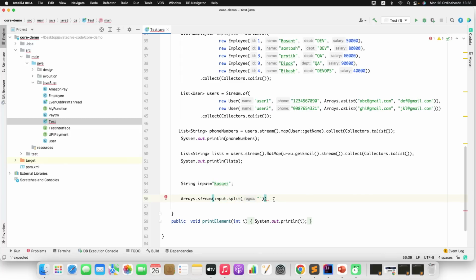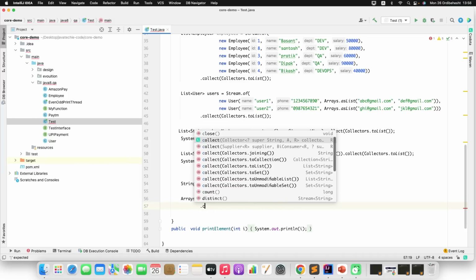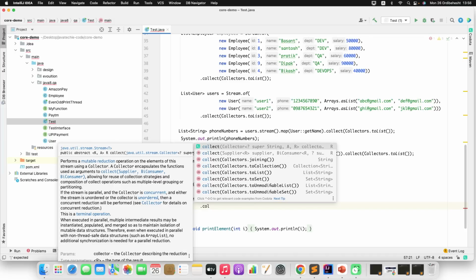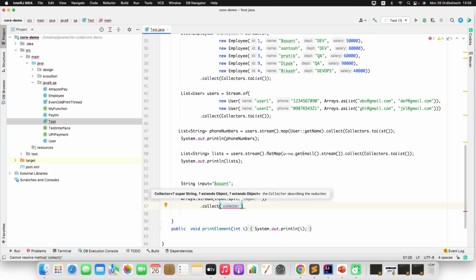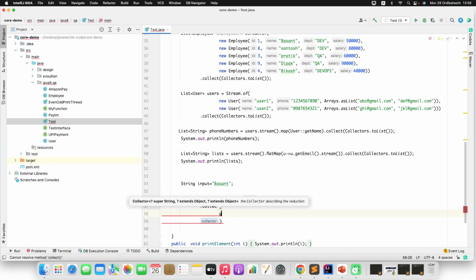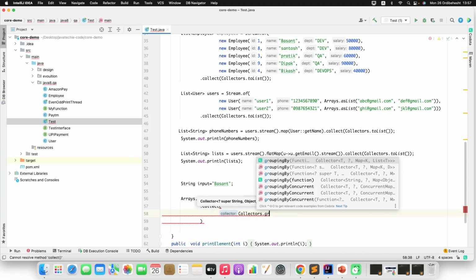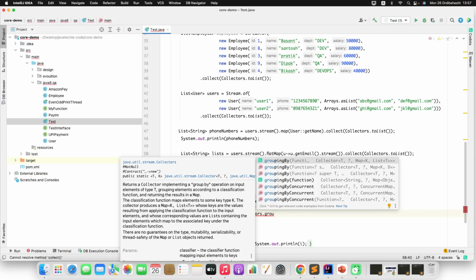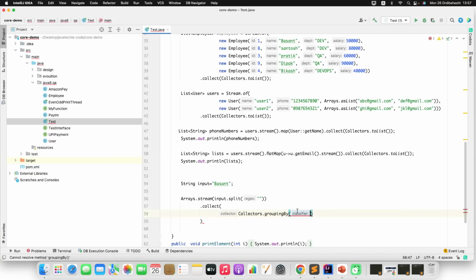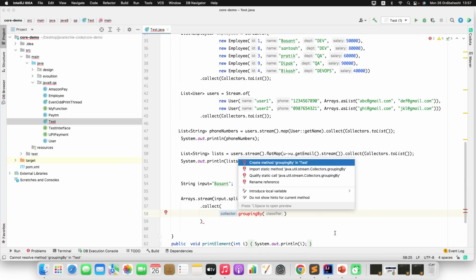Now the next step: there is a method in Java, you can directly use the groupingBy method, Collectors.groupingBy. So just use that, or else I can define it as a static import.